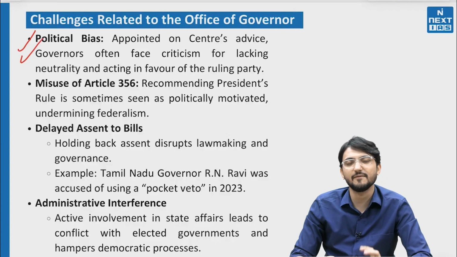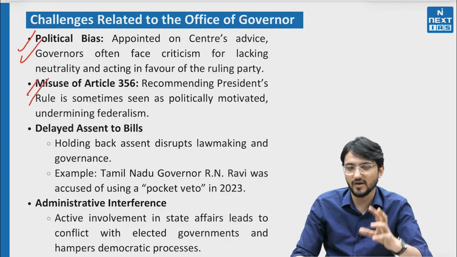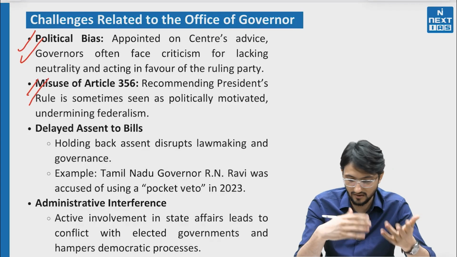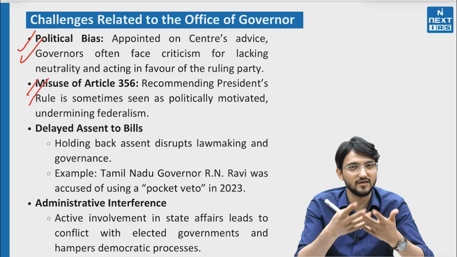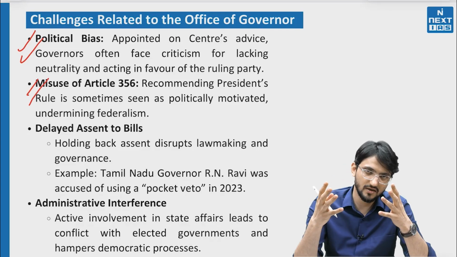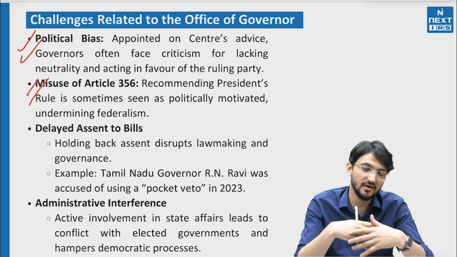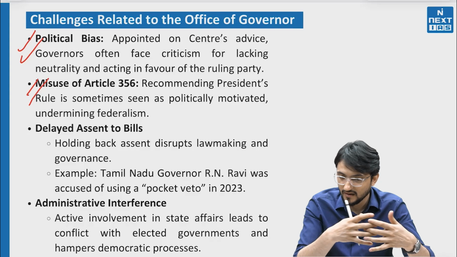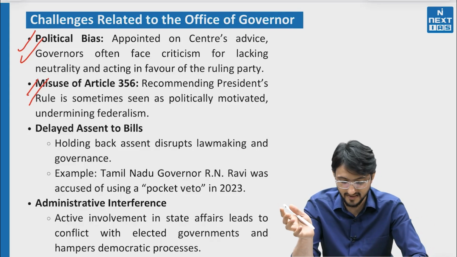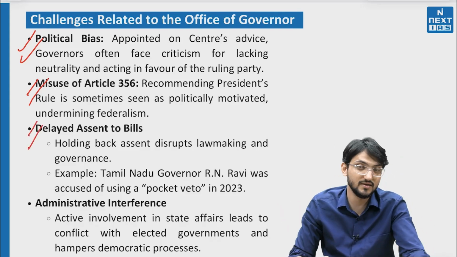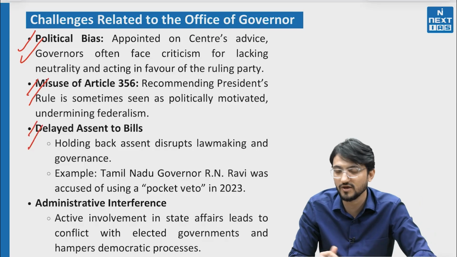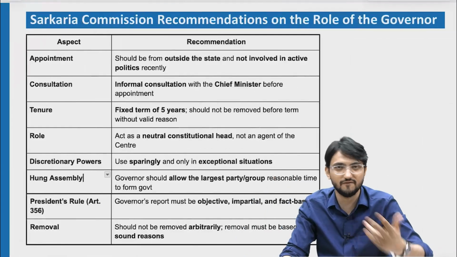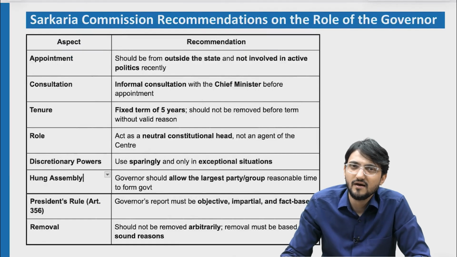But there are challenges, like political bias, if there is a difference between parties ruling at the center and the state, then there are a lot of issues. Then misuse of Article 356 happens, whereby the governor sends reports falsely, or not justified, not based on facts, and the government in the state is dismissed. Then we have delayed assent to bills, the recent cases of Tamil Nadu, Kerala or Punjab for that matter. Then we have administrative interference. Basically, governor tries to interfere in different aspects.